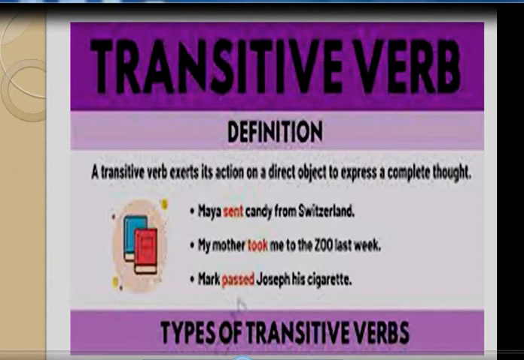So that means every transitive verb has an object. If there is no object, that is not a transitive verb. We must remember that if there is a transitive verb, there must be an object.